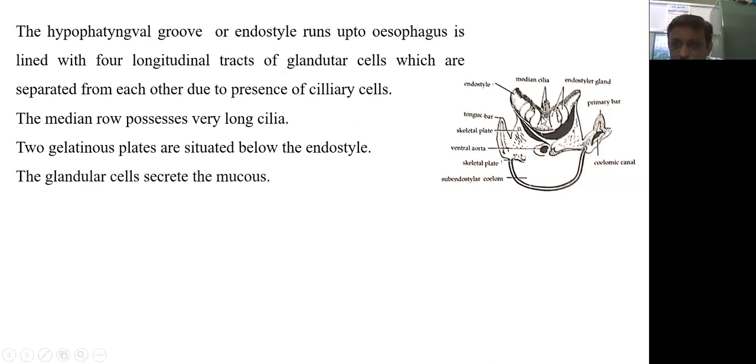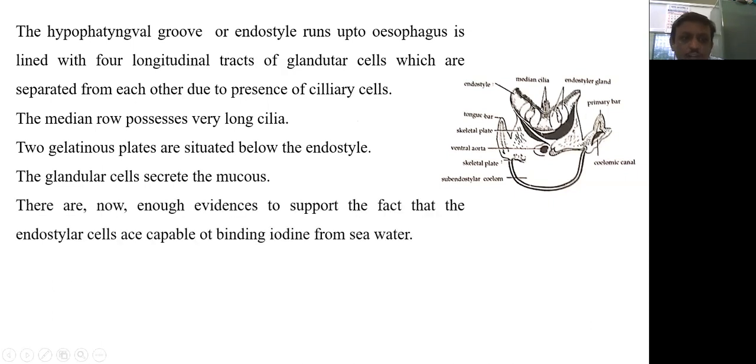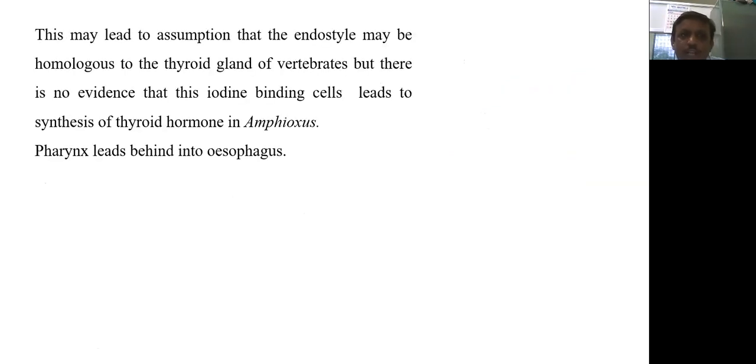These glandular cells present in the endostyle secrete mucus, and there is now enough evidence to support the fact that endostylar cells are capable of binding iodine from the seawater. This may lead to the assumption that the endostyle may be homologous to the thyroid gland of vertebrates, but there is no evidence that iodine binding cells lead to the synthesis of thyroid hormone in Amphioxus. So it is only an assumption.